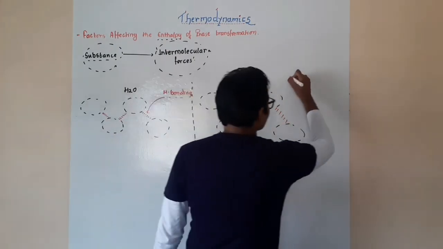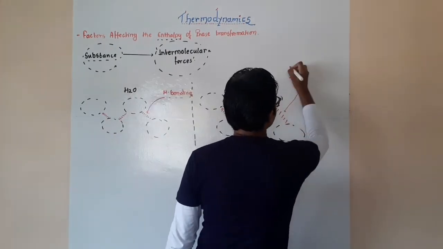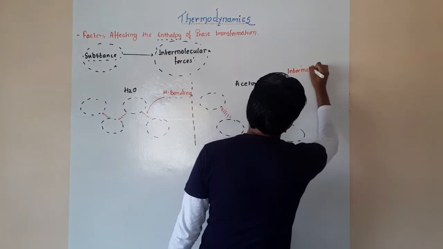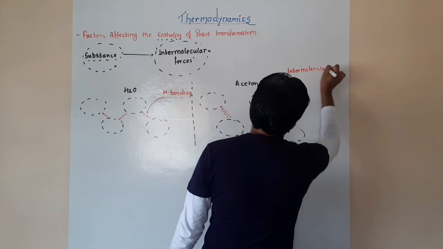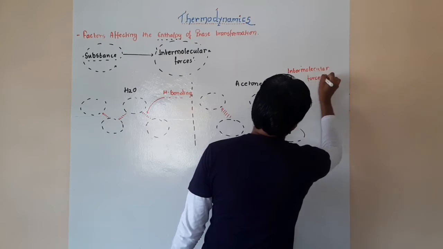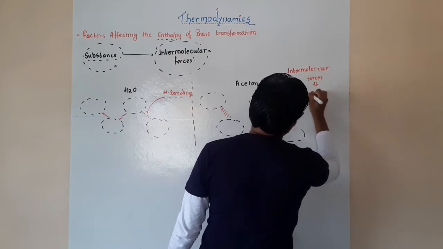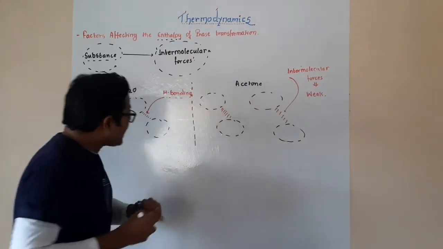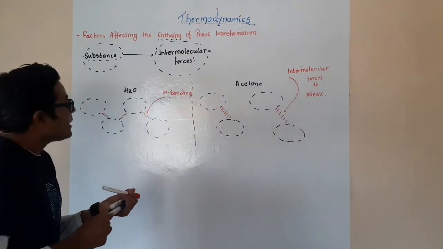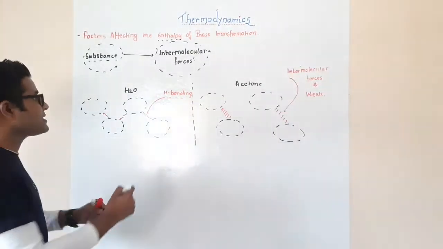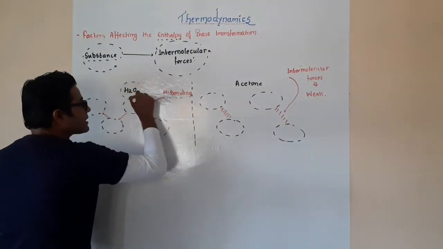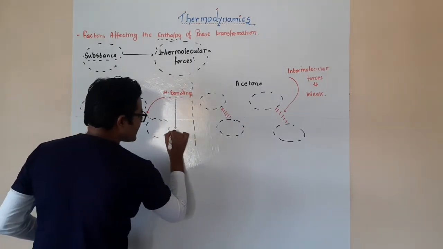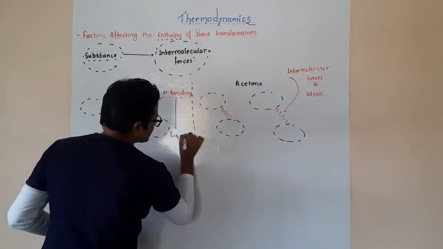So in the acetone molecule, what is happening here? These intermolecular forces are actually weaker. You can understand here itself that when hydrogen bonds are present, the water remains in its liquid state.